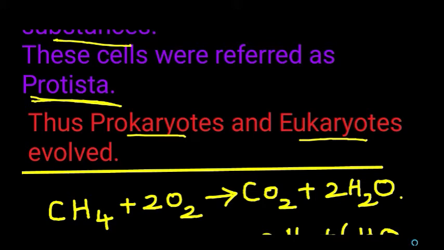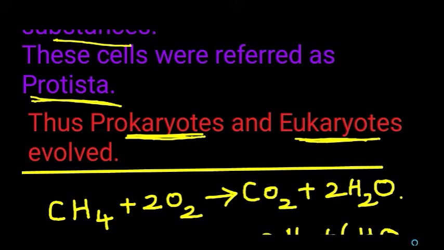These cells utilized the natural sources of food found in the ocean. When these natural sources of food started to decline, the ancestral forms of Monera, that is prokaryotes, and protista, that is eukaryotes, started to evolve different methods of food procurement.